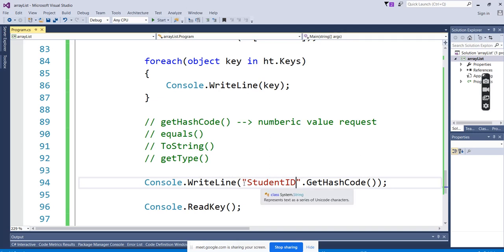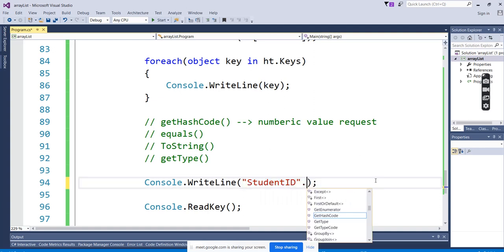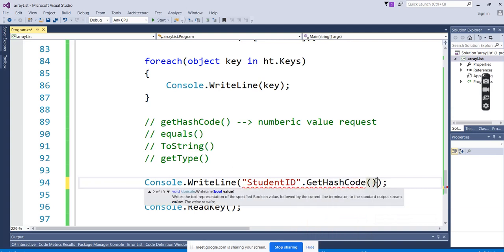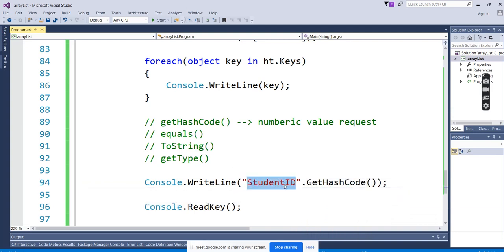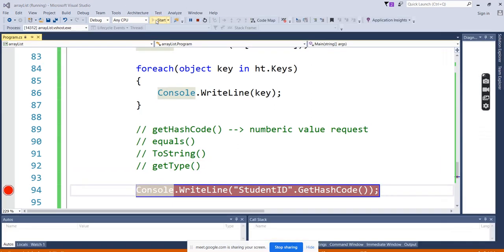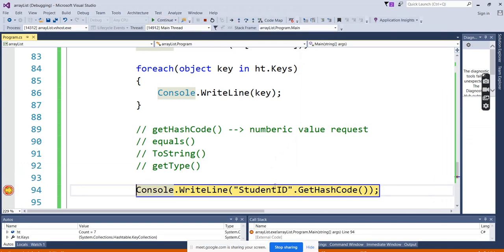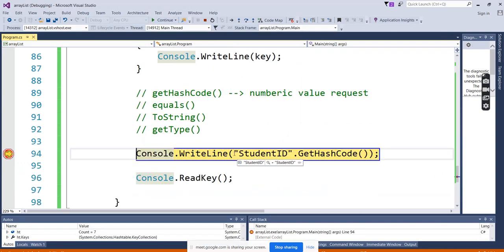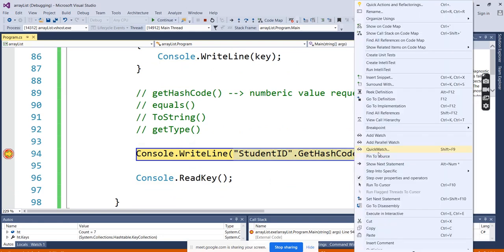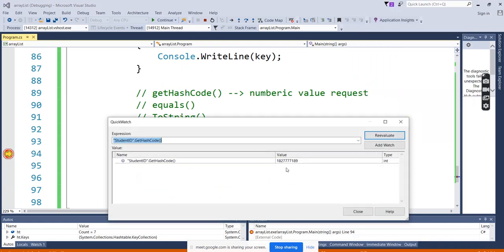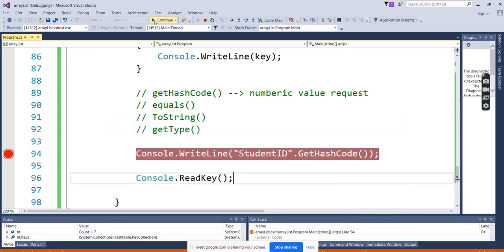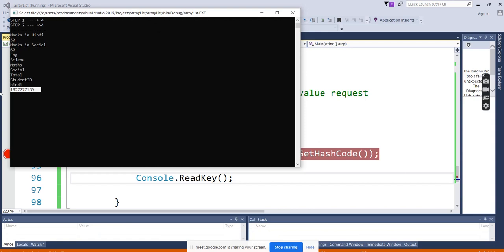So let's check it. Just type a string, whatever you want to know, and the property is dot get hash code. You get to see the hash code of the student ID. Or else just select all this, right click and press F12, quick watch. You can see the value here, right? Some value is generated. And if you continue, so this is the hashing key.